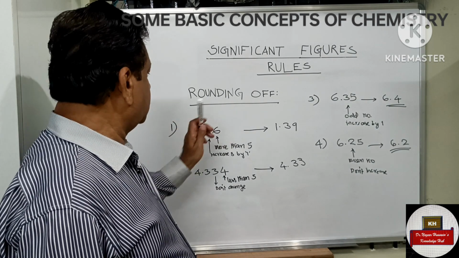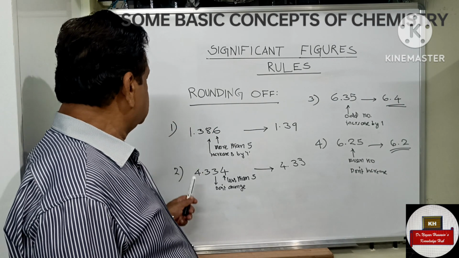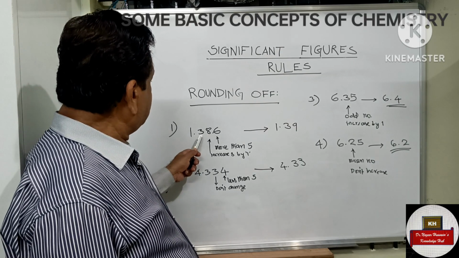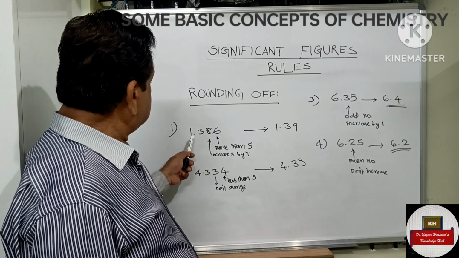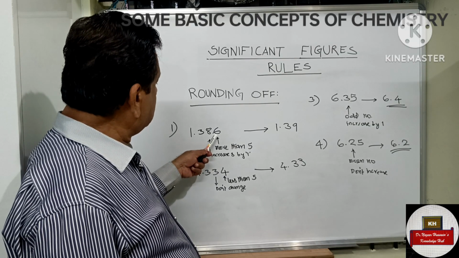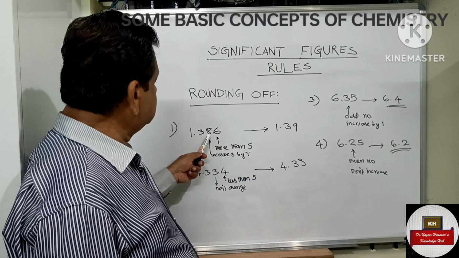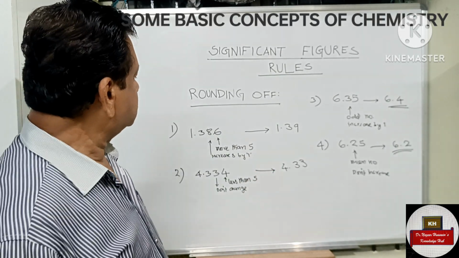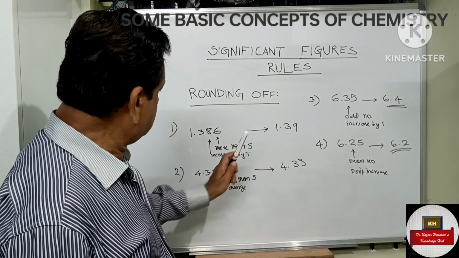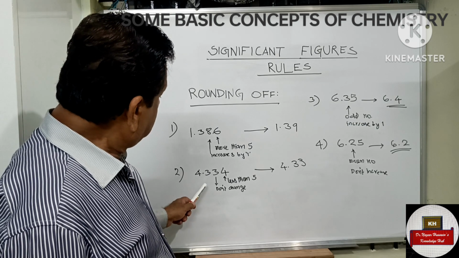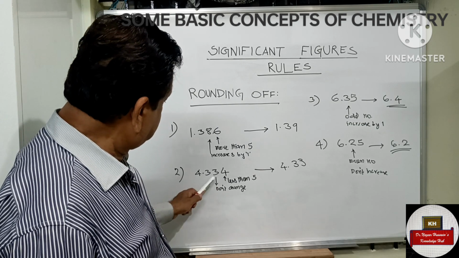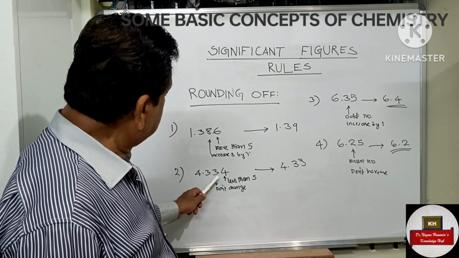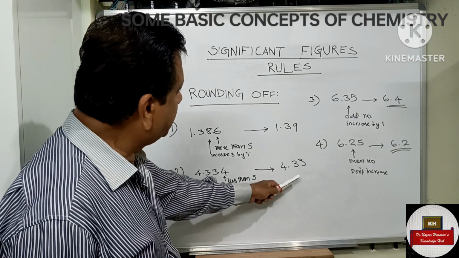Let us talk about rounding of numbers. Take 1.386. Now I want to round off this number to two places after the decimal. How can I do it? This 6 is more than 5. If it is more than 5, you increase the previous number by 1. So the result is 1.39. I increased 8 to 9 here. Now the second case: if the number is less than 5, as in 4.33, where the 4 is less than 5, what do you do? Just leave it. Don't increase or reduce the number. So the result is 4.33.